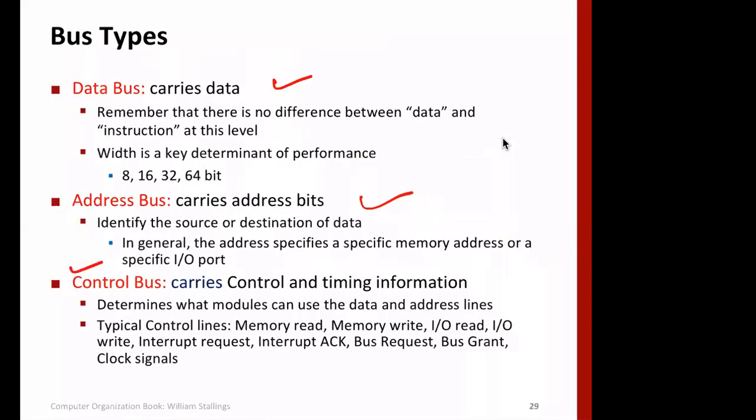Within the control bus there are control lines which send signals for memory read, memory write, IO read, IO write, interrupt request, interrupt acknowledge, bus request, bus grant, clock signals, and so on. The data bus carries data signals, the address bus carries addresses, but what are we going to do with the data? All that is defined using control signals.